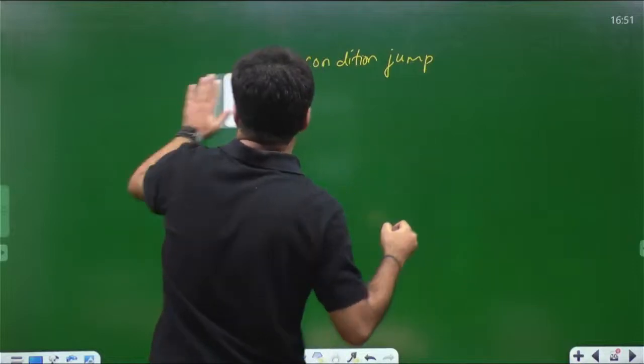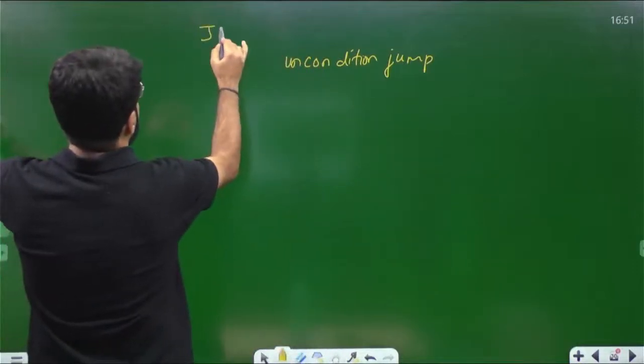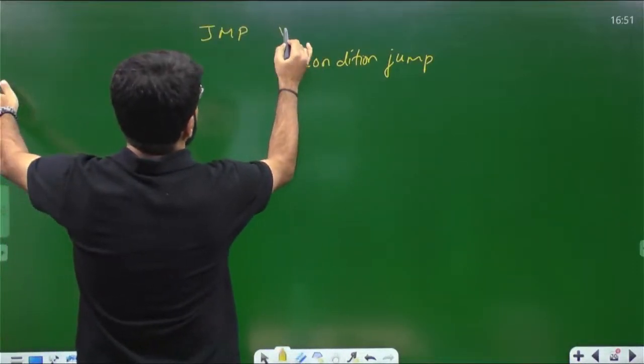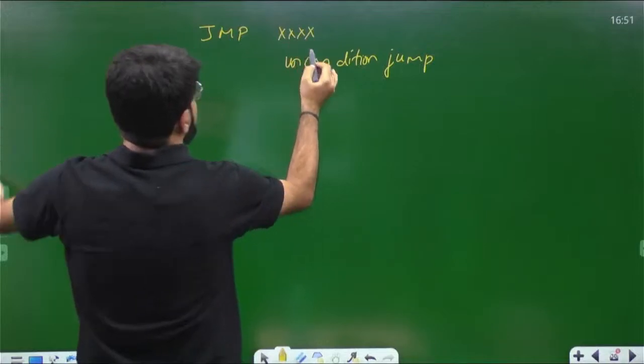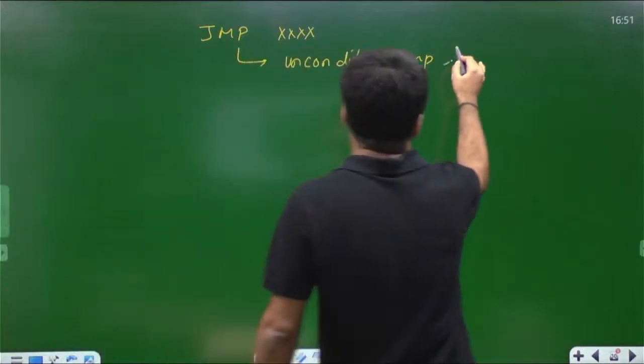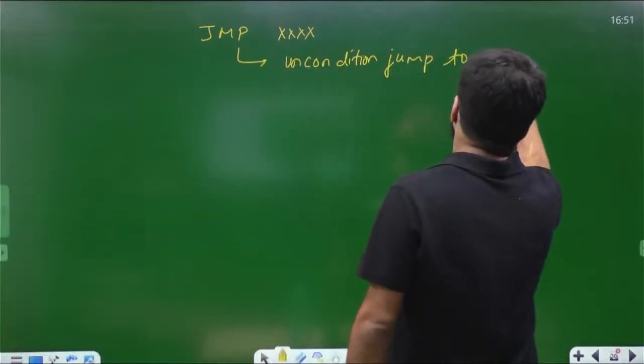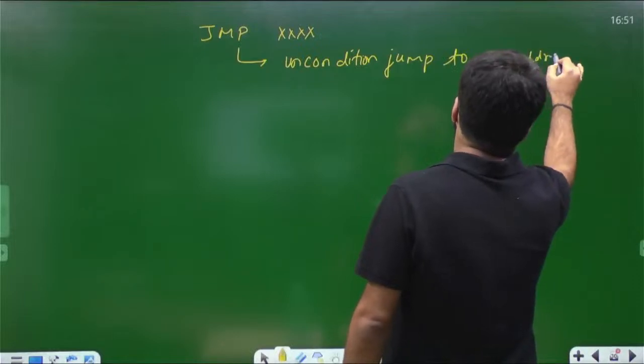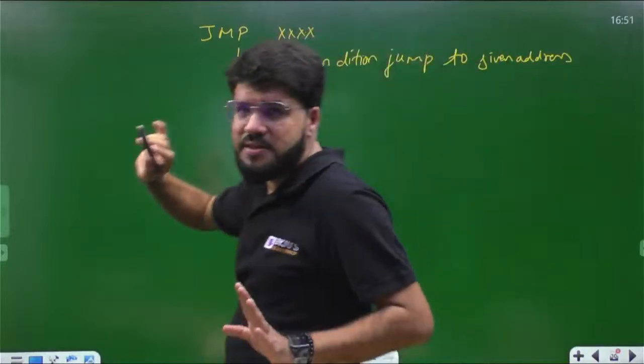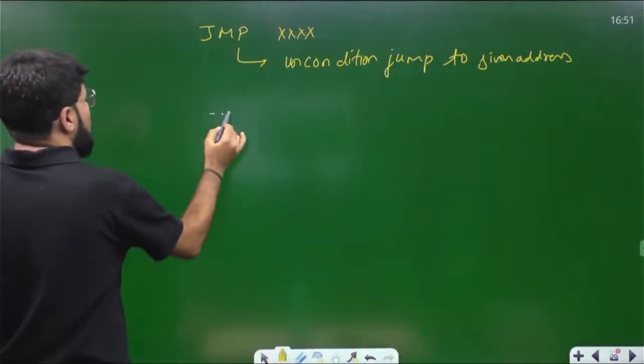Unconditional jump. JMP and some address will be there, XXXX. This is an unconditional jump to the given address. That means the program execution is directly transferred to the given address. Okay. Now, what is next?